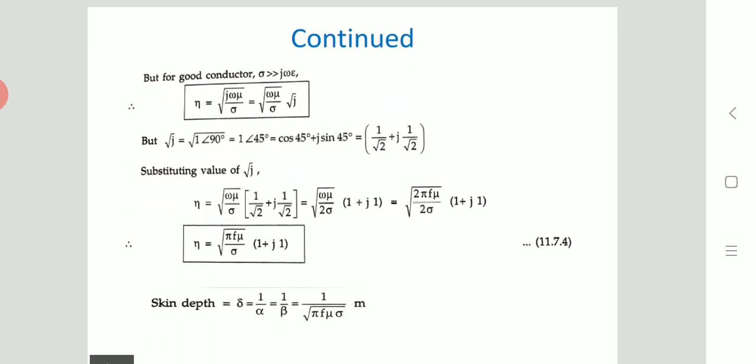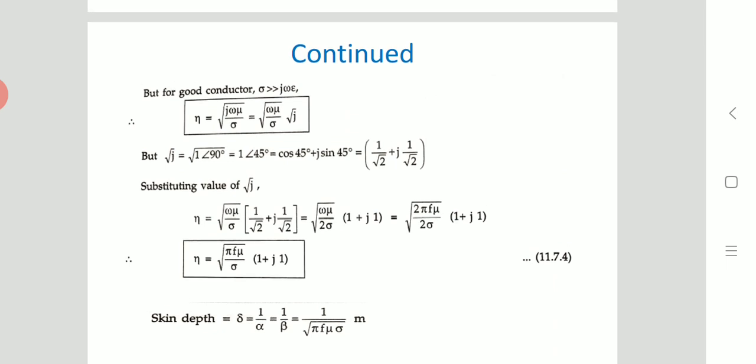Finally, we can say that the skin depth of a good conductor is delta equal to 1 by alpha, or 1 by beta, that is 1 by root of pi f mu sigma meters. This is the equation of skin depth.